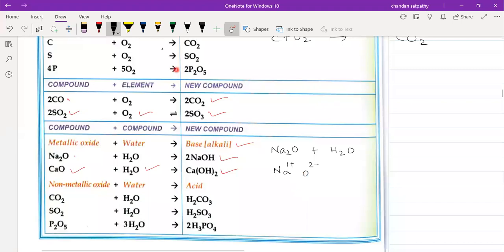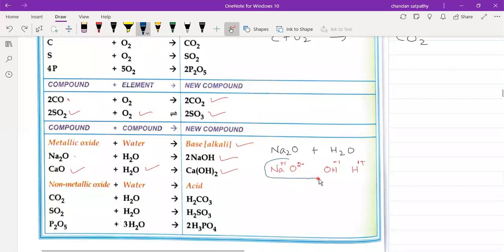Yes or no? Or we can understand it in this way also, that sodium will break and O will break, and H2O will break into OH and H. So now Na will break into Na plus 1 and O2 minus oxide ion, and OH will break into OH minus and hydrogen ion H plus. Now sodium will combine with whom?